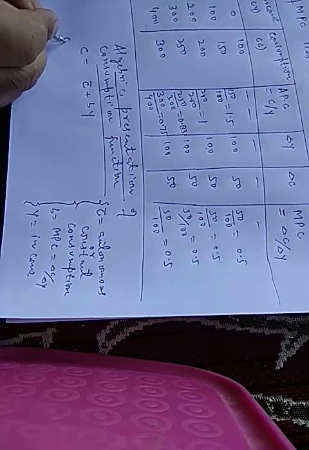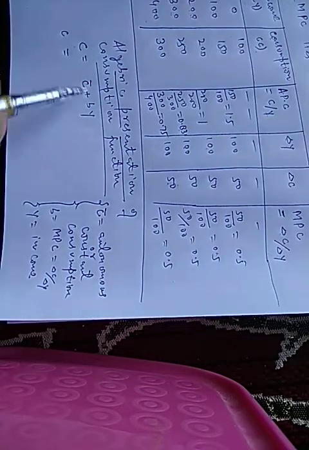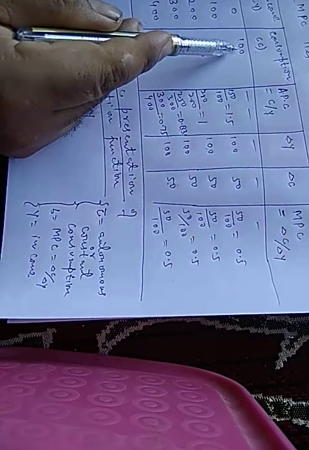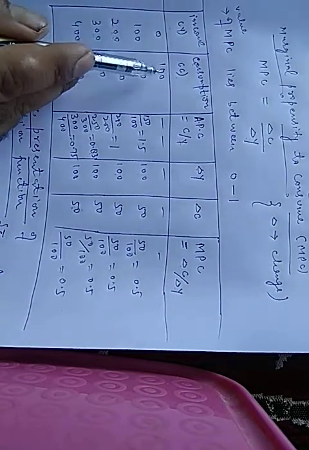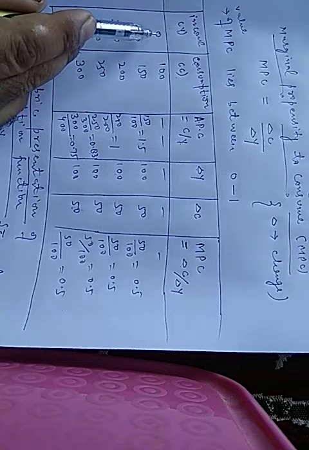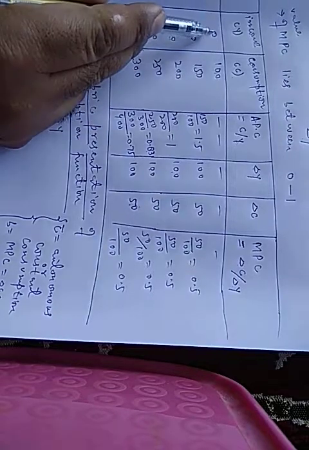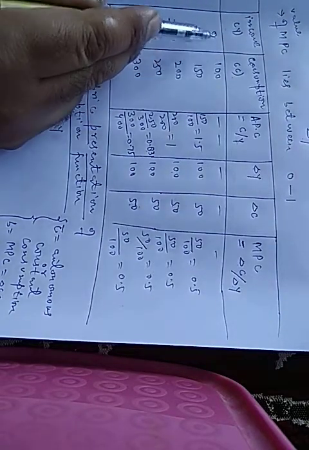Now from this formula we can get the values of C. Our constant consumption, our autonomous consumption, is 100, because when income is 0, consumption is 100. This is the autonomous or constant consumption. There is no current income, but there is some minimum consumption. It is independent of level of income. When there is no income, still there is some consumption. It will remain the same for every level of income.